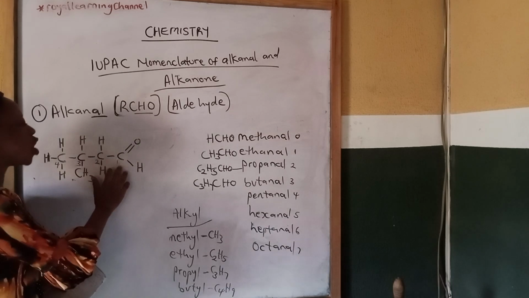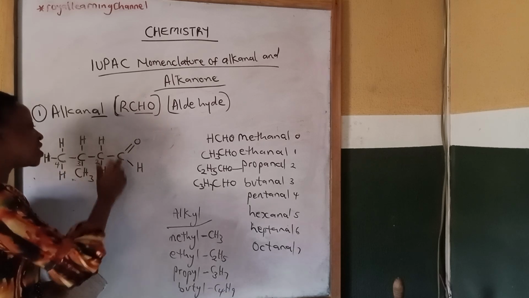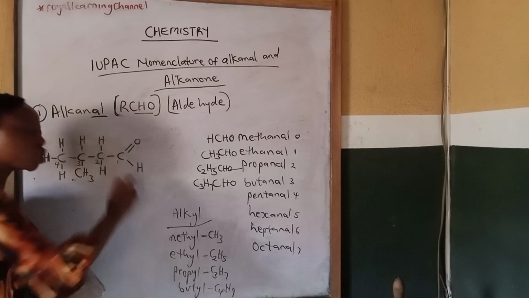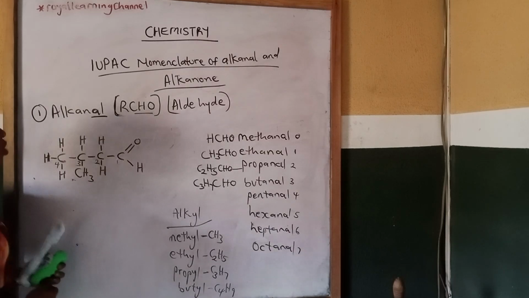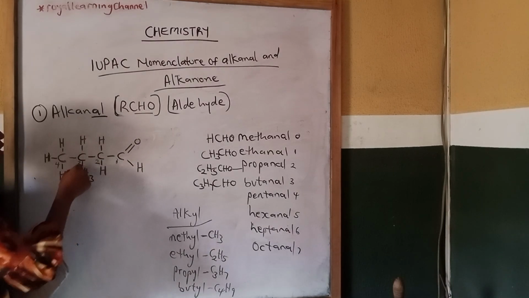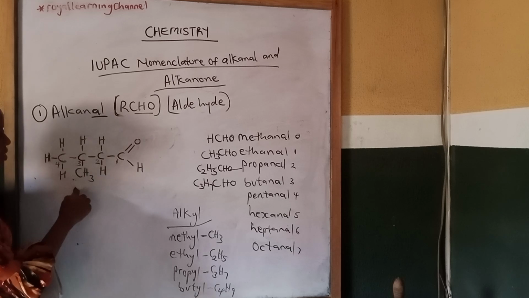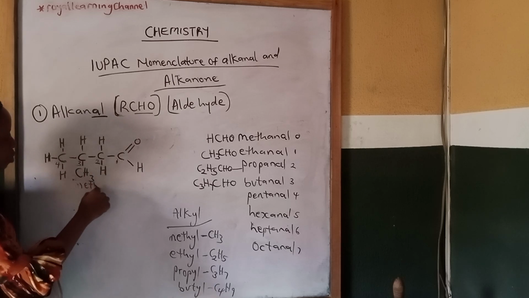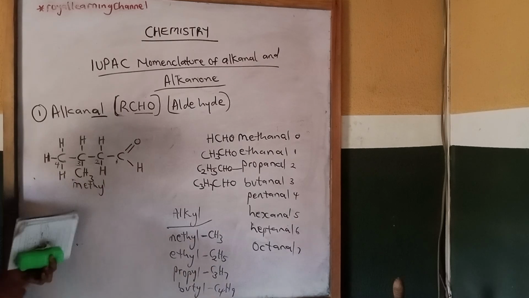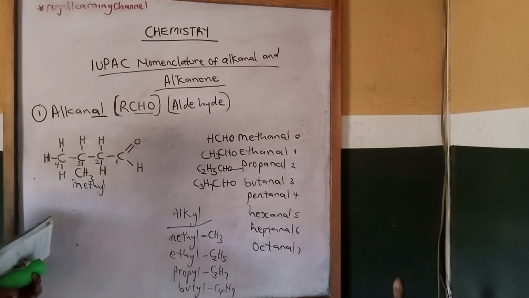But this time around, under alkanal, we consider our functional group. So you name from the functional group side. So this time around, you name from this functional group side: 1, 2, 3. Your substituent, which is methyl, is on the third carbon atom. Methyl is on the third carbon atom.